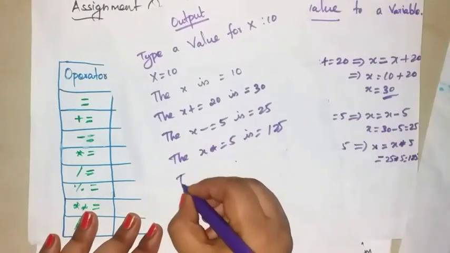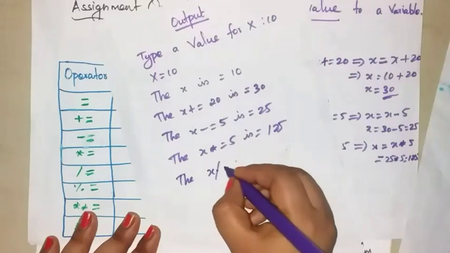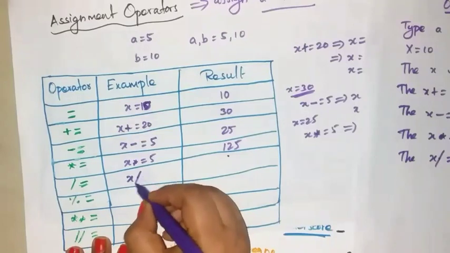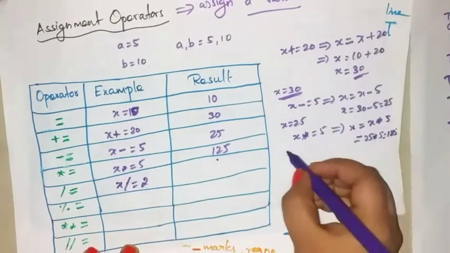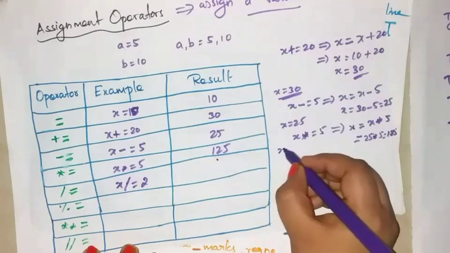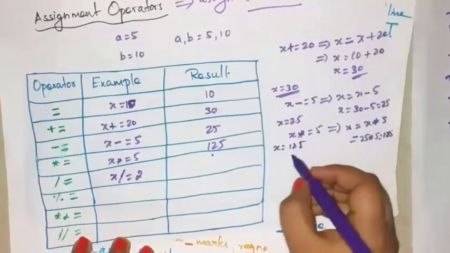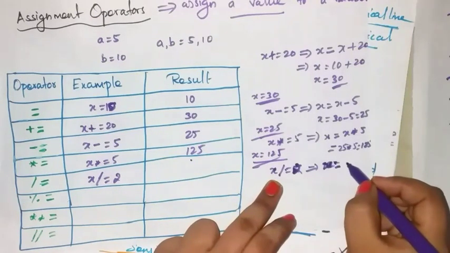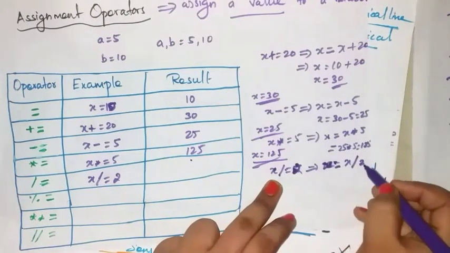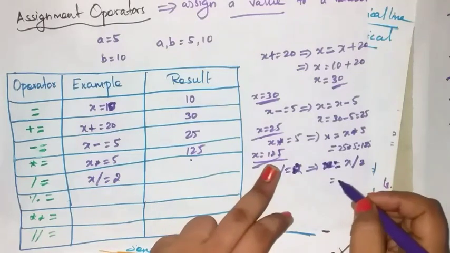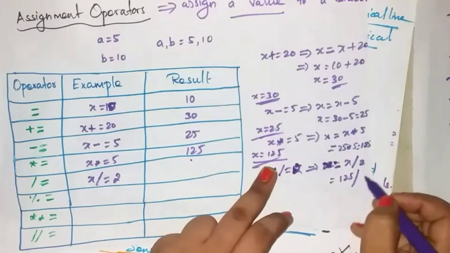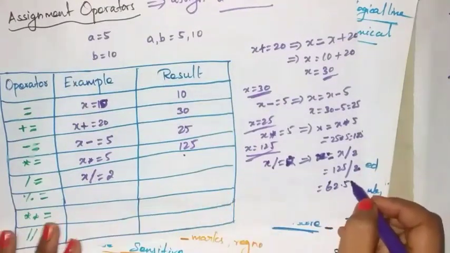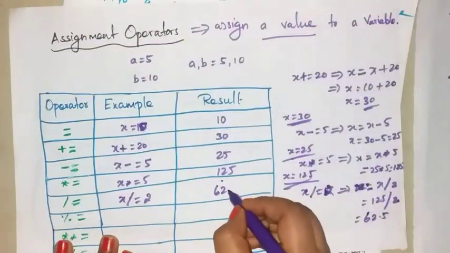Here write the x division equal to 2 is, here also write x division equal to 2. So what is the x value now? 125. X division is equal to 2, so write x equal to x divided by 2. What is the value of x? 125. 125 divided by 2 equal to 62.5. So here write 62.5.